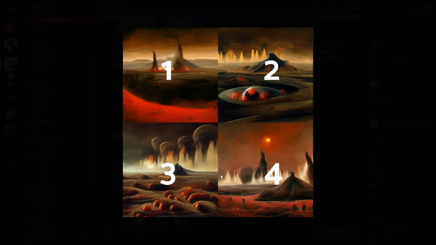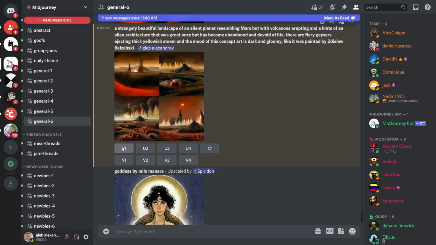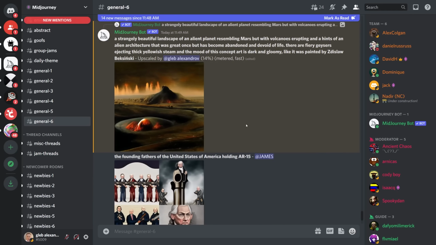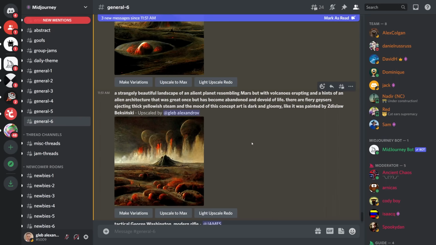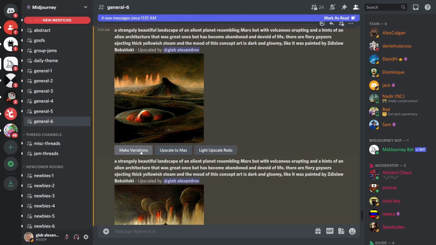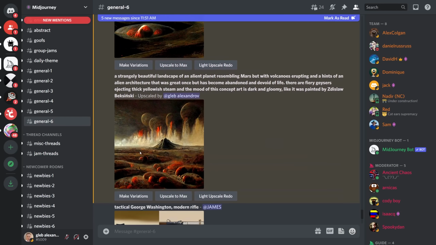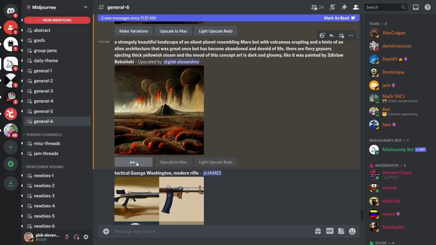And now we can try the U and V buttons, the upscale and the variant buttons. The upscale command with the number attached sends the specific image into the upscaling queue. Here we selected the second and the third images from the grid to be reimagined, or rather developed in a higher definition. And by scrolling down the thread we can hopefully catch our upscaled images. Under each one there are 3 more buttons: Make Variations, Upscale to Max and Light Upscale Redo. Let us press all 3 and see what each one does.